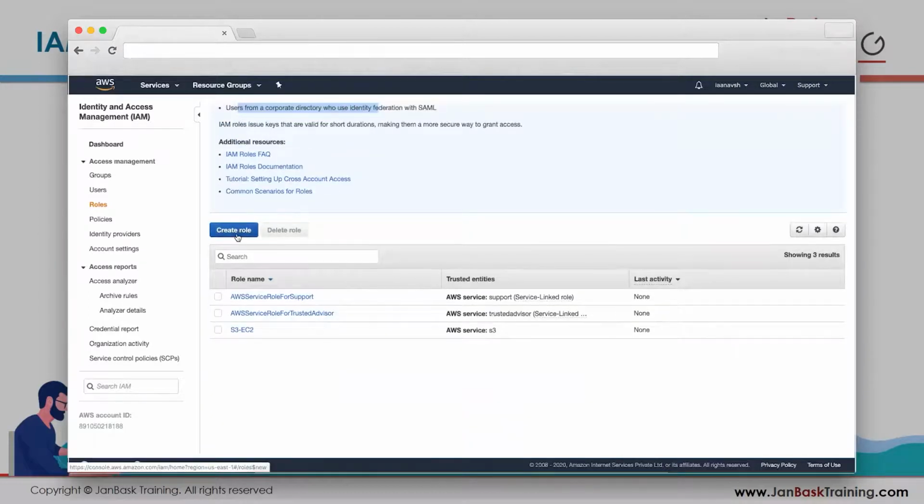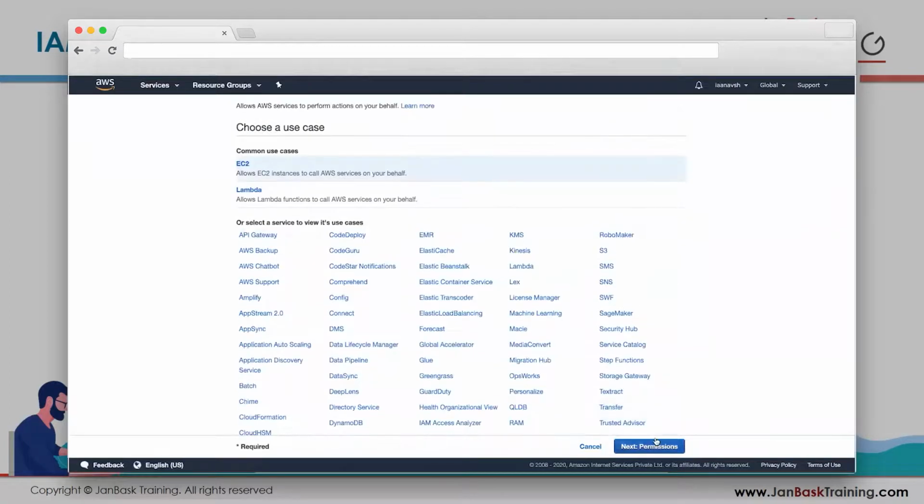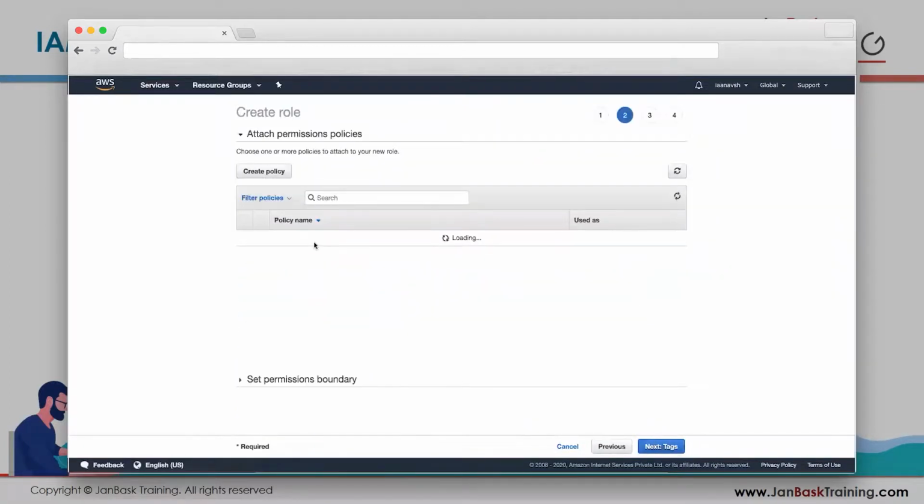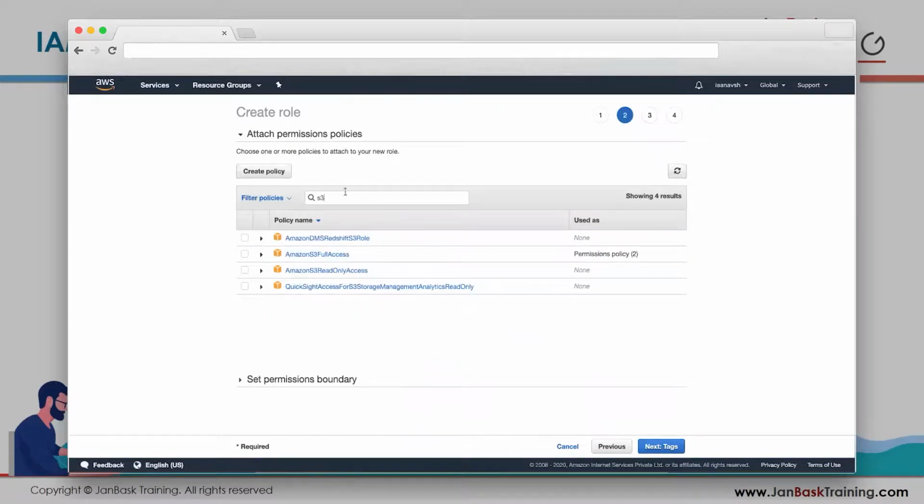So let's create a role. So maybe you want your one EC2 instance that is handling your user data to be able to talk to another AWS service. So see, common use case, EC2. Let's choose EC2. Allows EC2 instance to call AWS services. Okay. Click on next. So what kind of policy you want to give him? I want him to be able to access S3. But I don't want full access. I want to give him only read only access.